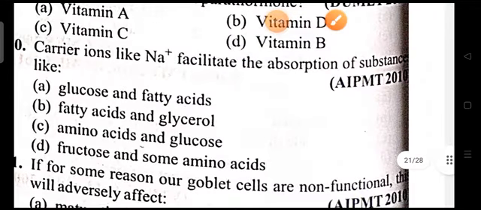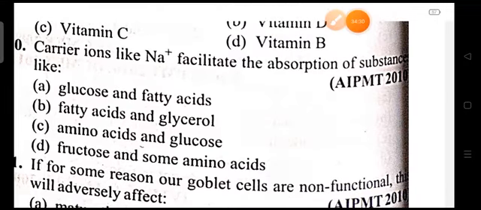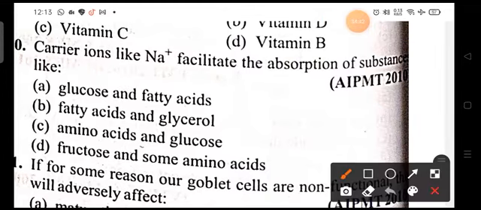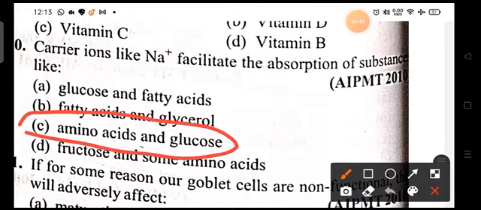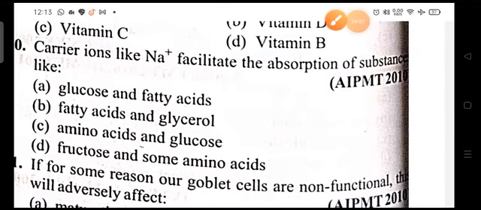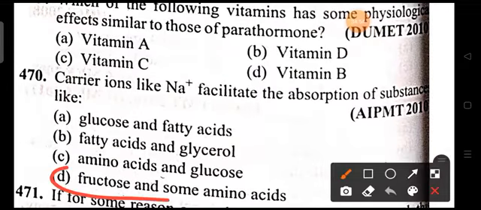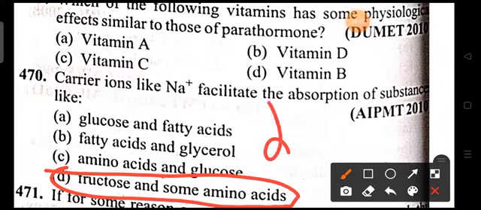Next, coming on to the 470 question. Carrier ions like Na plus facilitate the reabsorption of substances like glucose and fatty acids, glycerol, amino acids and glucose, fructose and amino acids. So here carrier ions like Na plus facilitate the movement of fructose, amino acids and glucose into the cell. So option D is the answer.